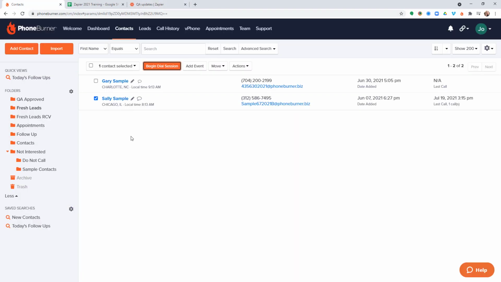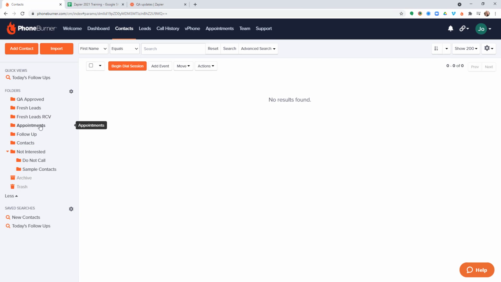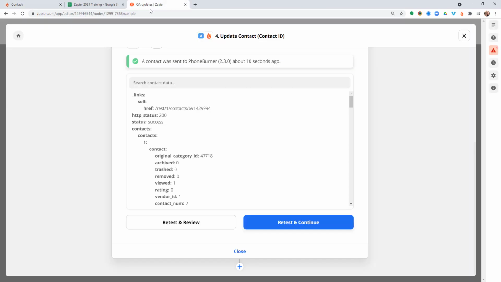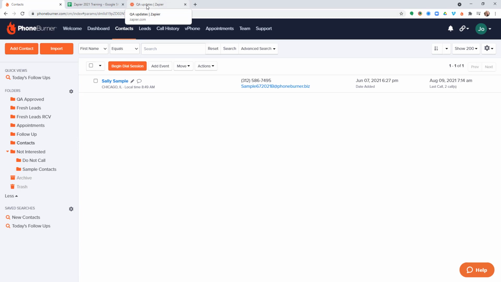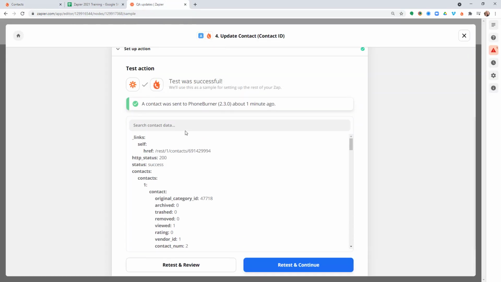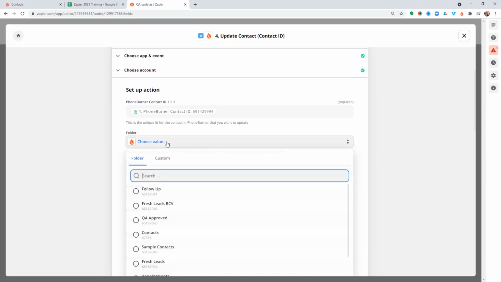We'll go back to our contacts. I'm going to click on the fresh leads folder here. He's gone there. Should have been in the appointments folder. I didn't double check that. But either way, after that completed, that record should actually be in our QA approved, but it's not in there. I must have messed something up. Looks like it's in the contacts folder. Let's go back to our QA updates in Zapier. Let's go back to our setup action. And it looks like I must not have set that properly. Let's try that again. QA approved.